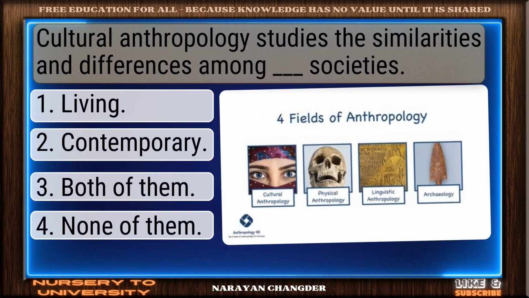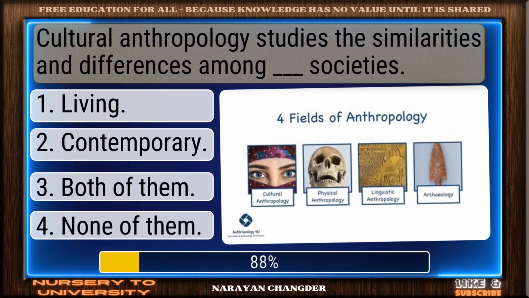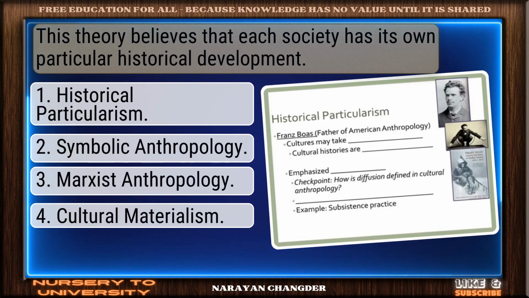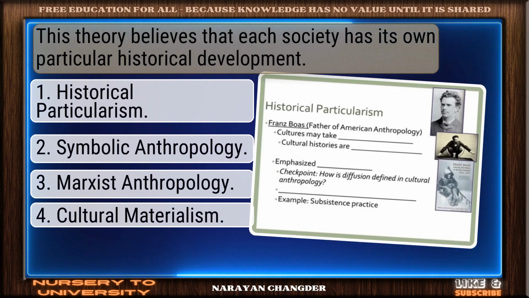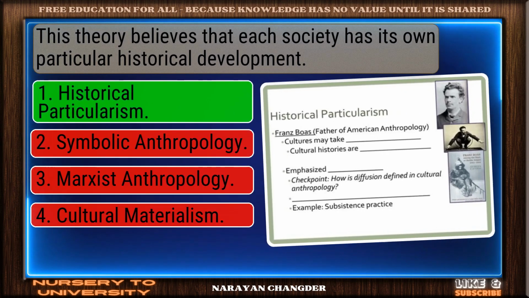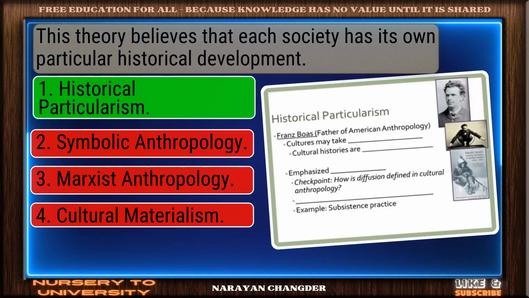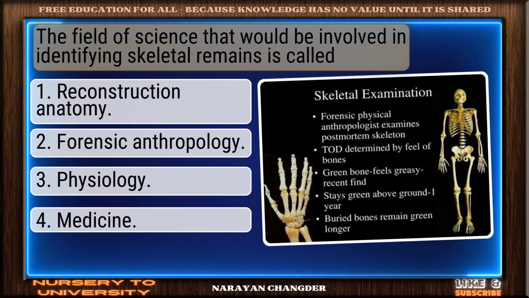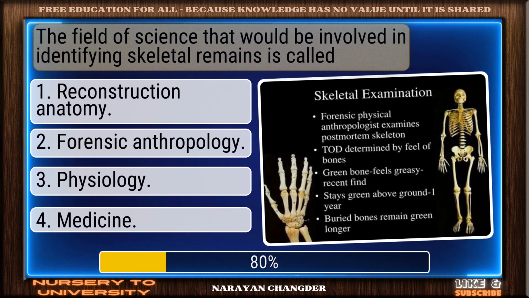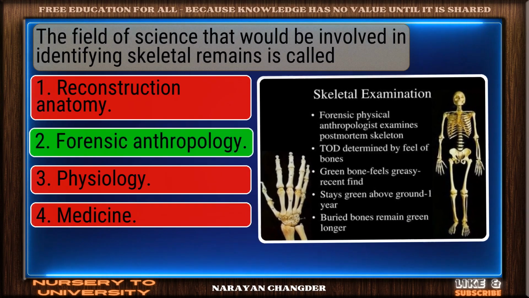Cultural anthropology studies the similarities and differences among societies. Correct. Both of them is the right answer. This theory believes that each society has its own particular historical development. Nice work! You chose historical particularism, and it is correct. The field of science that would be involved in identifying skeletal remains is called. Correct response. Forensic anthropology is the most accurate answer.